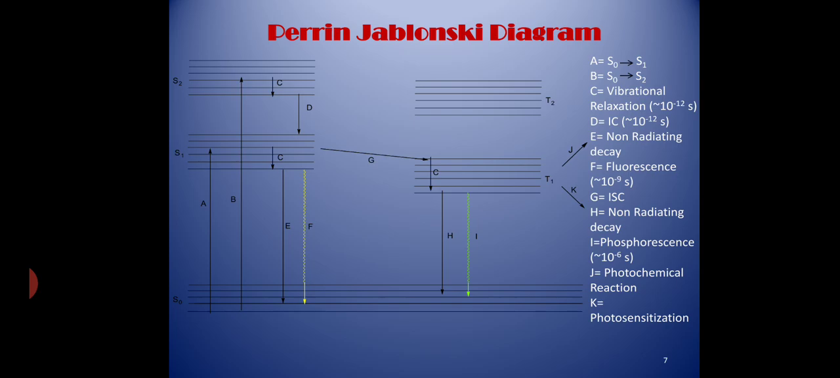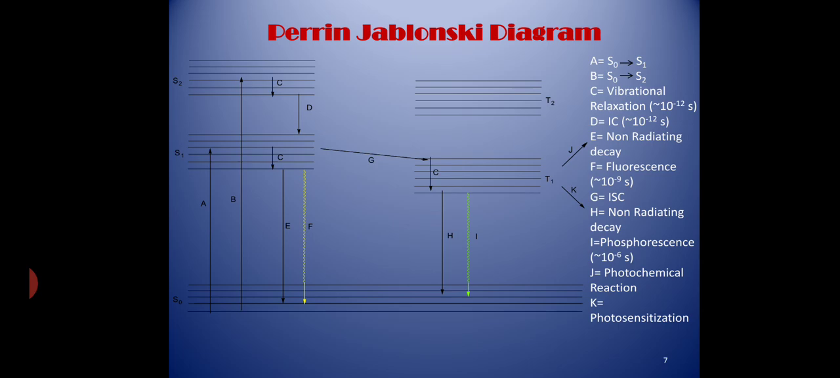Now the electron in the singlet state S1 would always like to return to S0 by releasing its excess energy either in the form of heat or light. Path E indicates non-radiating decay and path F indicates radiating decay or fluorescence. Now it may so happen that the electron may change its spin and undergo transition from S1 to T1. This is shown by path G, which is called inter-system crossing.